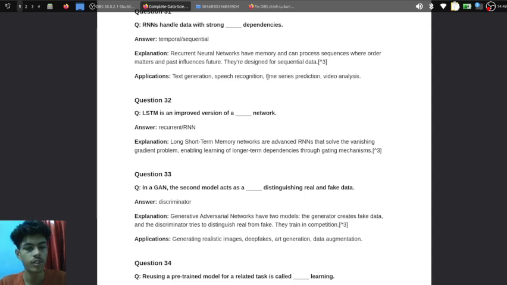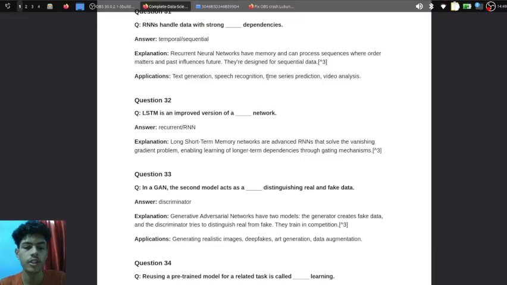Now our question 33: in a GAN, the second model acts as the discriminator, distinguishing real and fake data. A generative adversarial network has two models. The generator creates fake data and the discriminator tries to distinguish real data from fake.